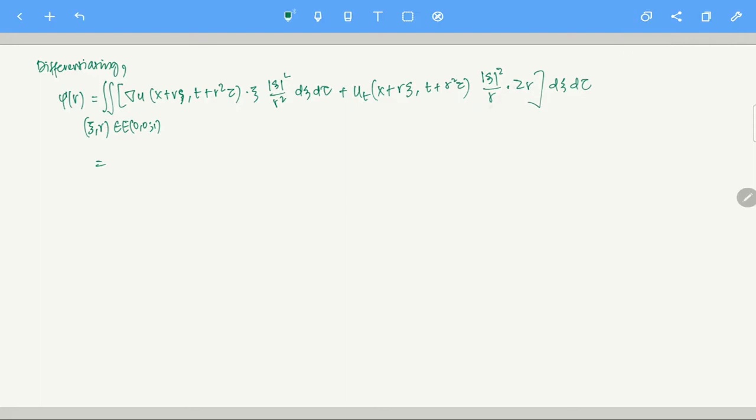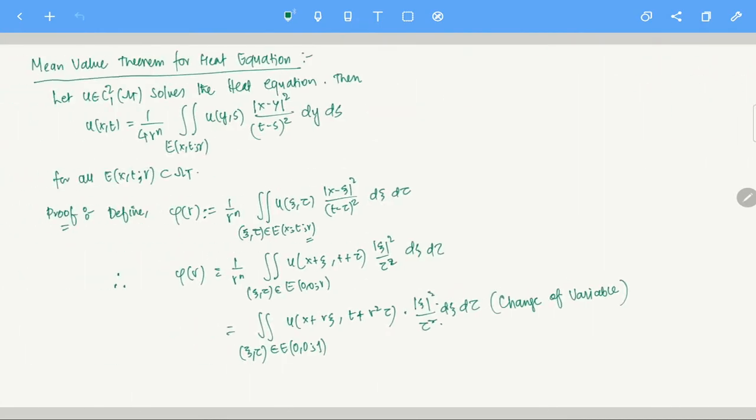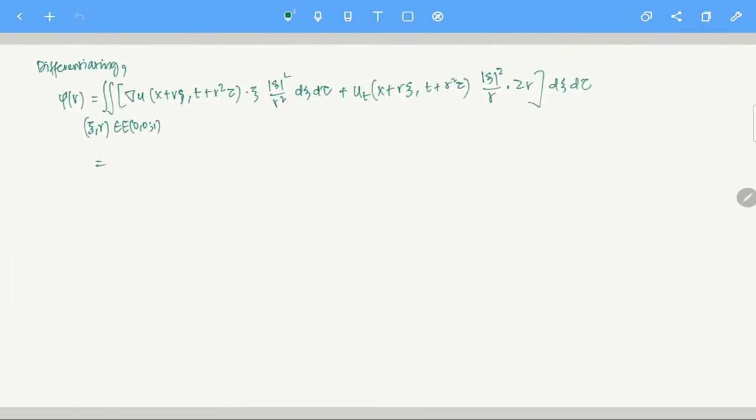I forgot. So it is mod xi square, not r, tau square. Sorry, this is a small mistake I am making. This is tau square, this is tau.